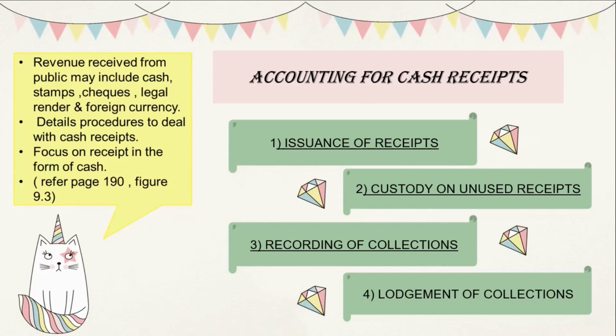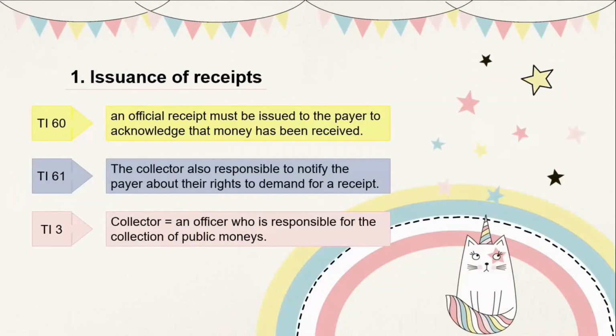The flowchart process for the accounting for cash receipt is illustrated in figure 9.3 on page 190. The first procedure in accounting for cash receipt, after receiving money from the public, is assurance of receipt. Under Treasury Instruction 60, an official receipt must be issued to the payer to acknowledge that money has been received. Under Treasury Instruction 61, the collector is also responsible for notifying the payer about their right to demand a receipt.